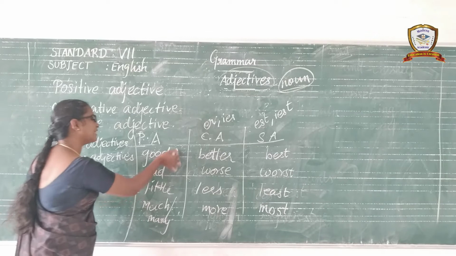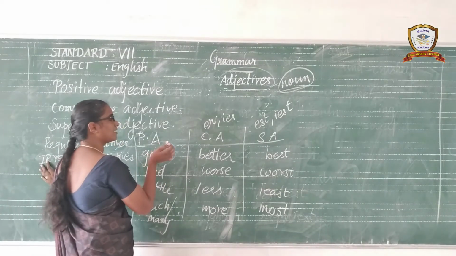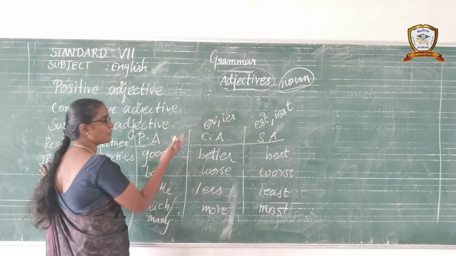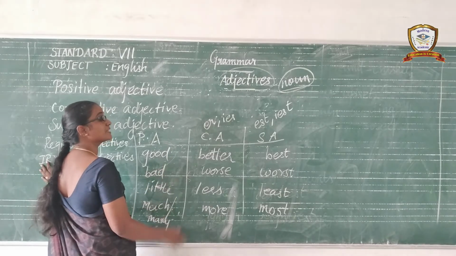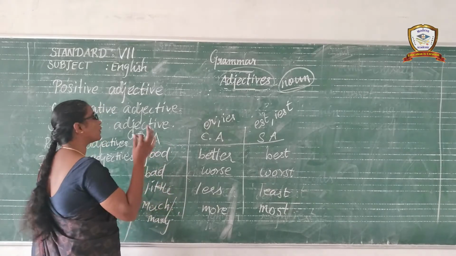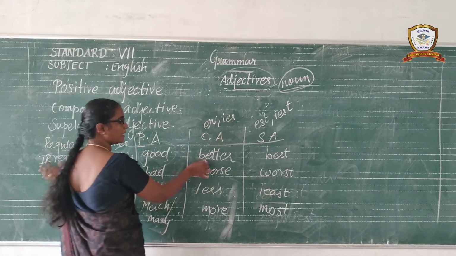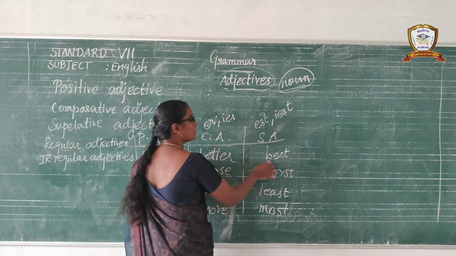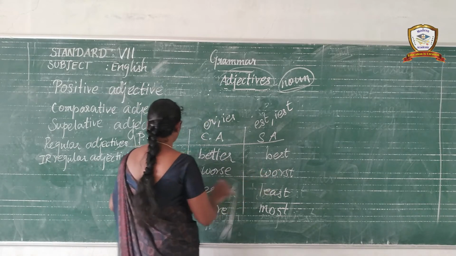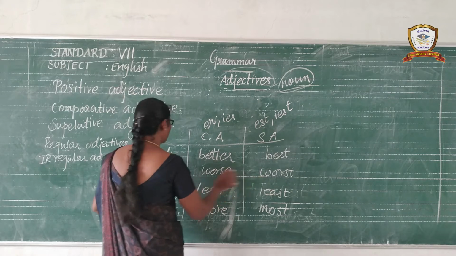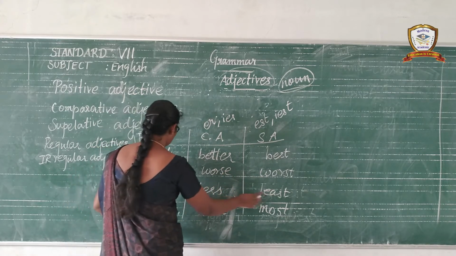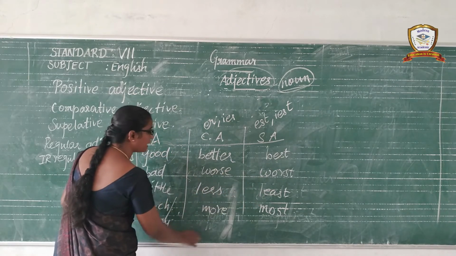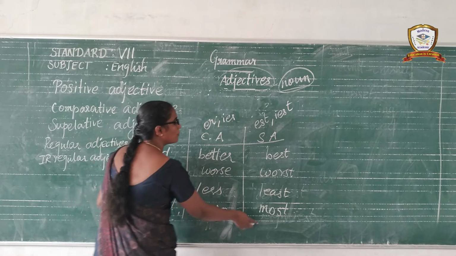But for some adjectives we cannot add ER or EST to form the comparative and superlative adjectives. They are called irregular adjectives. Good, comparative form is better, superlative form is best. Bad, worse, worst. Little, less, least. Much or many, comparative form is more, superlative most.